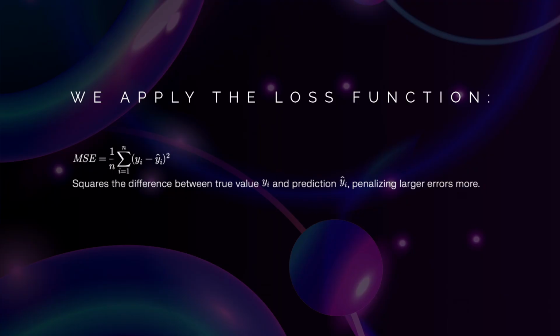Now to compare the original output and the obtained output, we use something known as the loss function. So what is this loss function? The loss function helps us to calculate the error, or the difference by which we miss the actual output, and this information helps us to tune the weights and biases in the back propagation, which helps us to obtain a much more accurate result. Here is the loss function which we generally use in neural networks. It is known as mean square error. This is the mean of the squares of the differences between the output obtained and the original output, which ensures that the net error or the difference is positive.